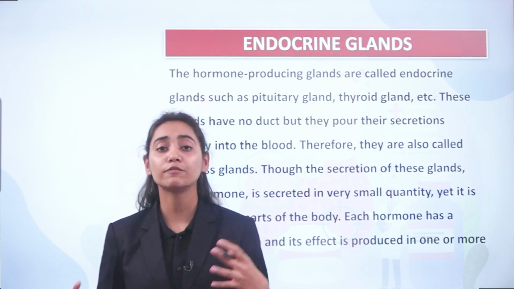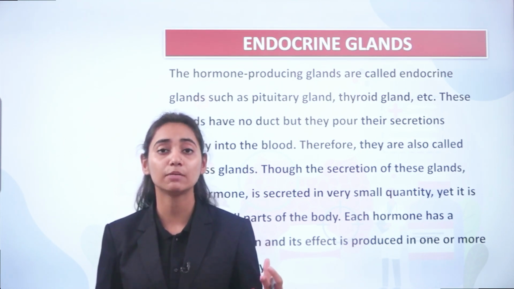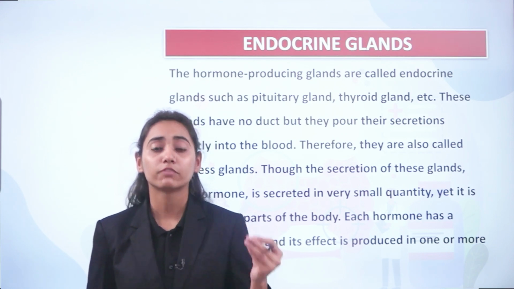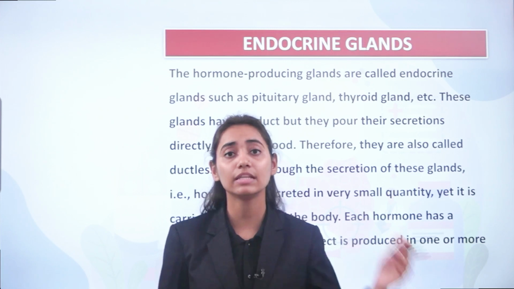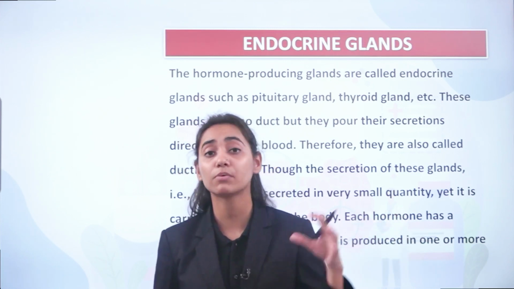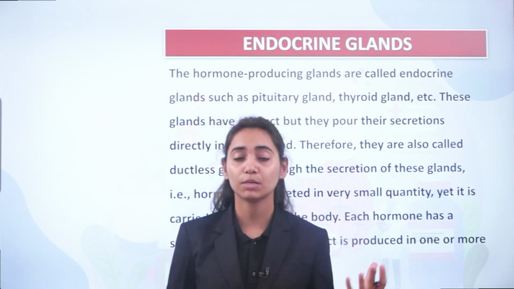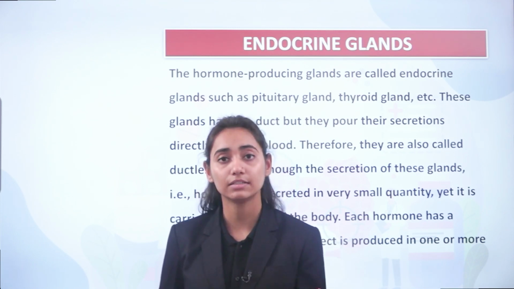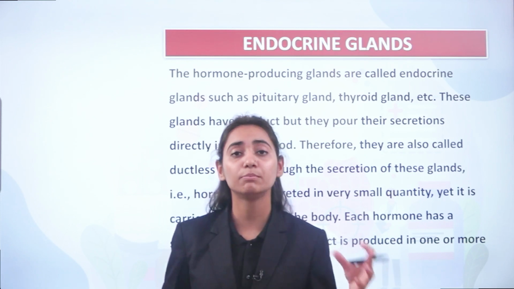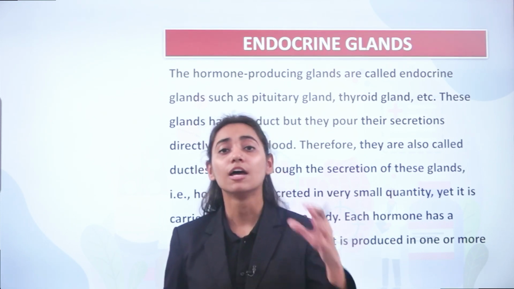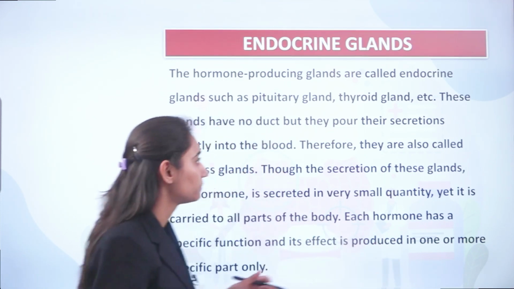There runs a feedback mechanism in your body. For example, if there is deficiency of a particular hormone, there will be a feedback mechanism to the pituitary. The pituitary will command the other glands for the secretion of that particular hormone. This is how the pituitary gland controls the functioning of all the other glands.